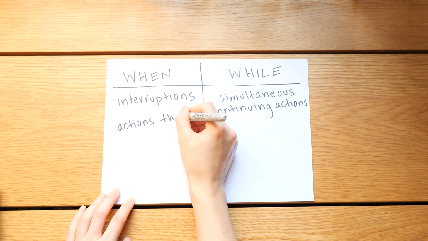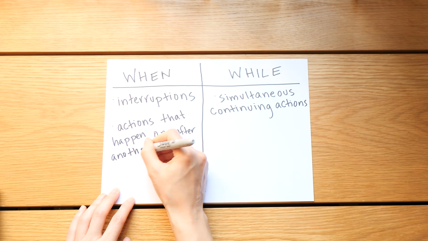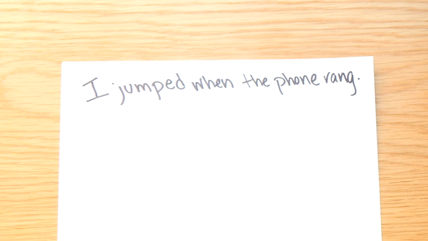Let's continue then to another use of when. We can also use when to talk about actions that happen one after another, like two things that happen really quickly. So that's not quite simultaneous, but it's two actions that happen very fast after one another. So for example, I jumped when the phone rang. Both of these are really quick and short actions, and they happen one right after another, right? So we would use when to describe this kind of quick sequence of events. We would not use while to do that. So this is another use of when.